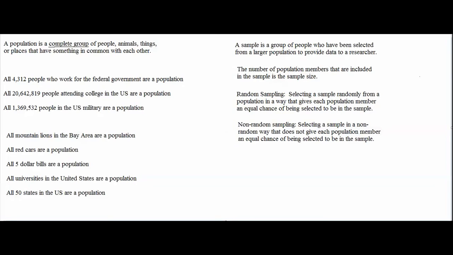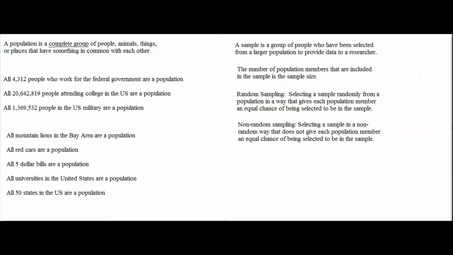Also, if I put out an advertisement that says that I need people who are willing to take a survey, then I'm using non-random sampling because not everyone has an equal chance of being selected. Only the people who read the advertisement and are interested enough to contact me will be included in my sample.